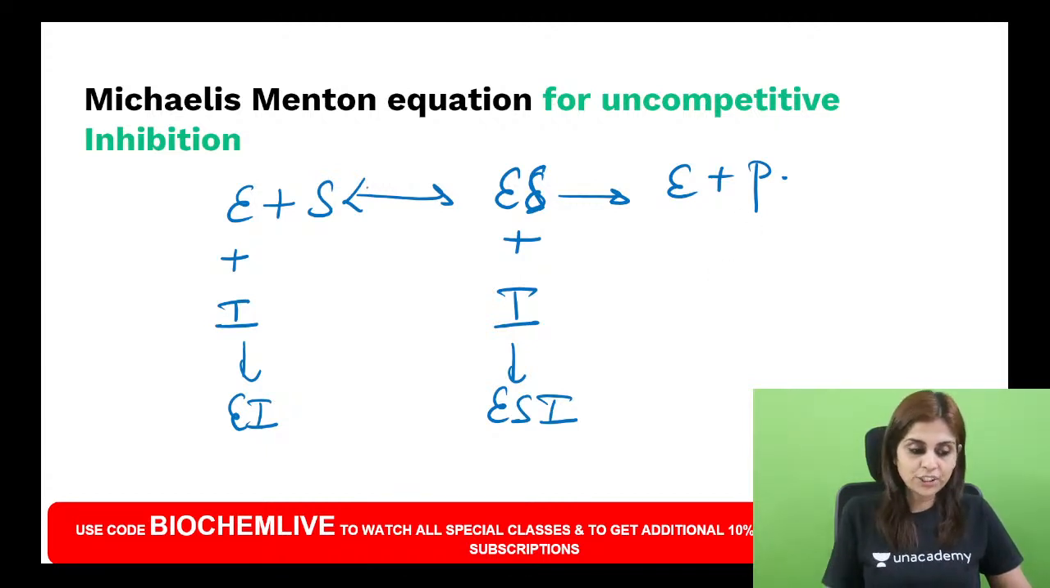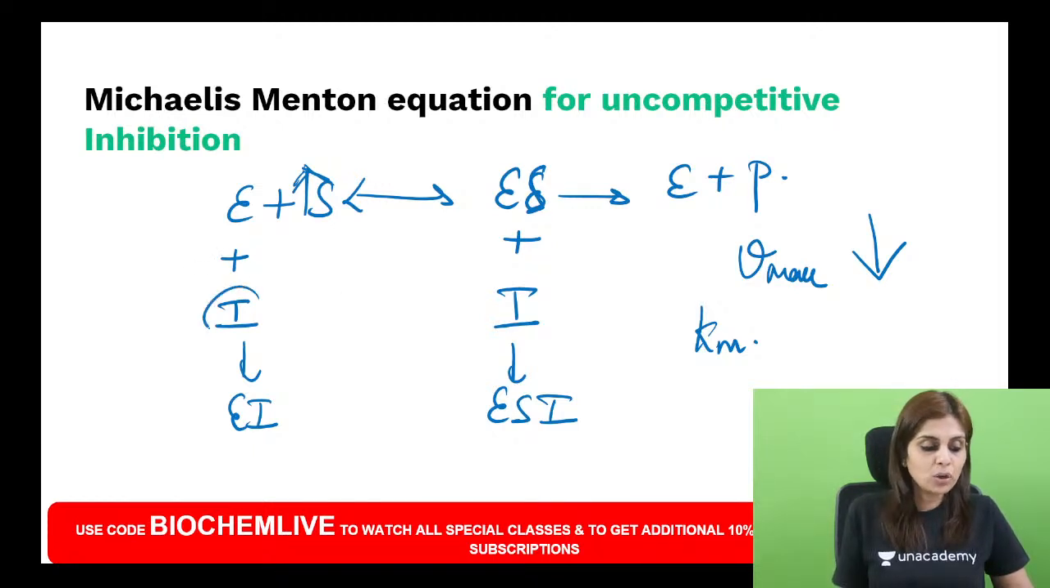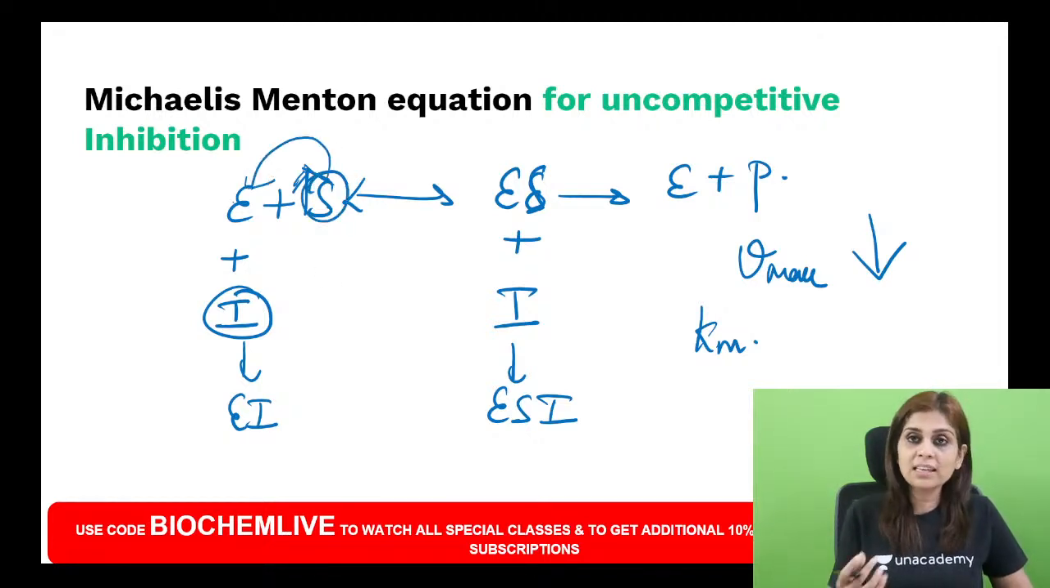Okay. In this condition, do you think an increase in substrate concentration can overcome this inhibition? An increase in substrate concentration cannot overcome this inhibition. So what will happen to Vmax? If you cannot overcome the inhibition, then Vmax is reduced. What happens to Km? In this case, because there is something else competing with the substrate to bind to the enzyme, the probability that the substrate can bind to the enzyme is reduced. The affinity between enzyme and substrate is reduced. If affinity is reduced, Km will be increased.